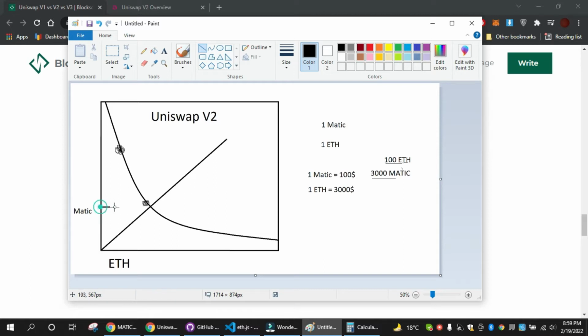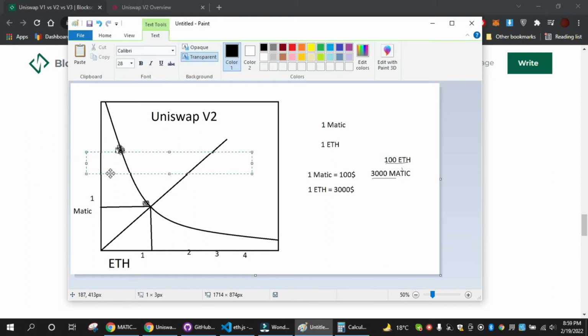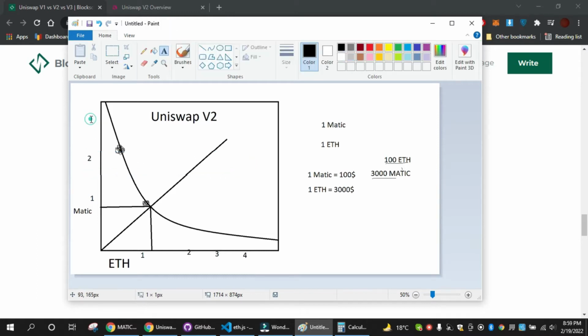So for example, we have an equal amount of MATIC and an equal amount of ETH. Let's say they are changing, so that's one. That's one, so I'm drawing a graph. If we have the same kind of ratios between the tokens, it will be something like that. Sorry, that's 2, then that's 3. But obviously, because for every 1 ETH we have around 30 MATIC, the price will be somewhere around here.